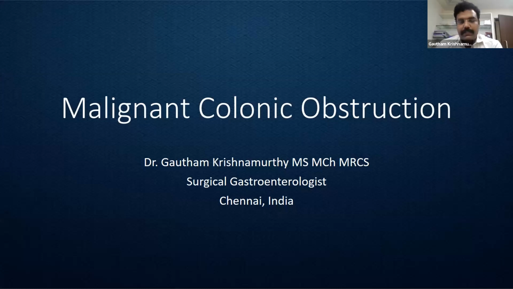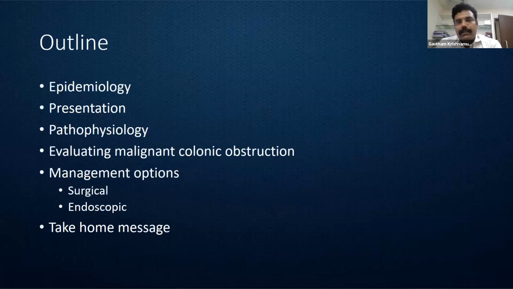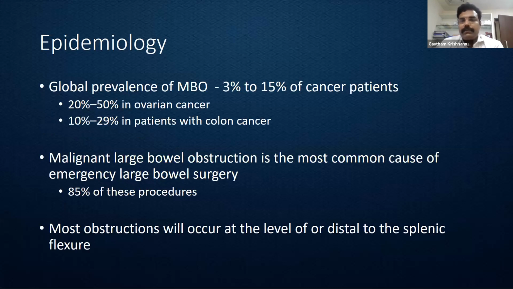So today we'll be discussing malignant colonic obstruction. This will be the broad outline of the discussion that we are going to have today. First, we'll see the epidemiology of malignant colonic obstruction, then followed by the presentation and pathophysiology of malignant obstruction, how to evaluate these, and what are the management options that we have. The two primary components will be surgical and endoscopic, and finally we'll have a take-home message.